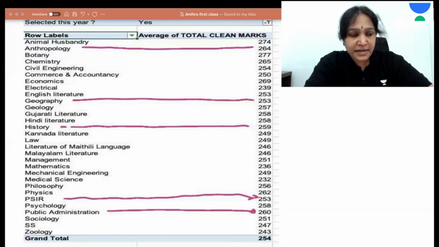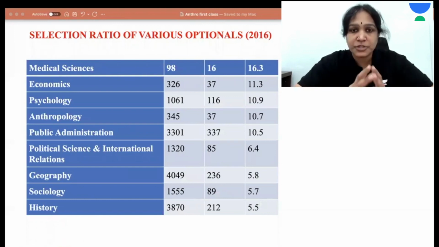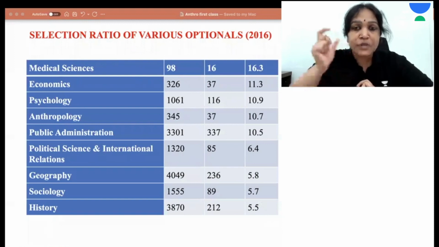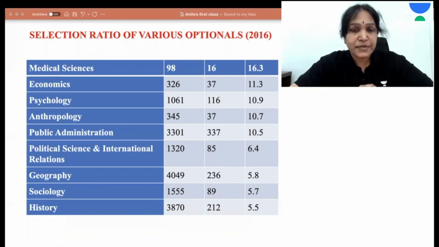The next aspect that we have to consider is the selection ratio. That is, how many students are appearing in the exam with that optional and how many students are clearing it. Sometimes we feel like an optional is doing quite well and many students clear the exam with that optional. But we are missing one point, that is how many students have written the exam with that. What is the proportion of the selection? How many students wrote with that optional and how many students were selected?